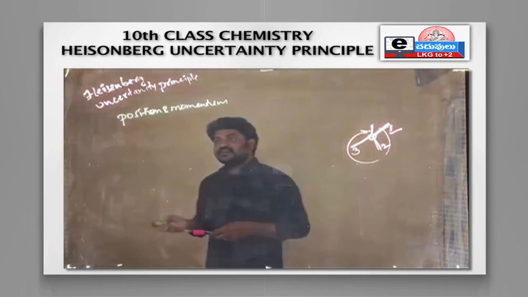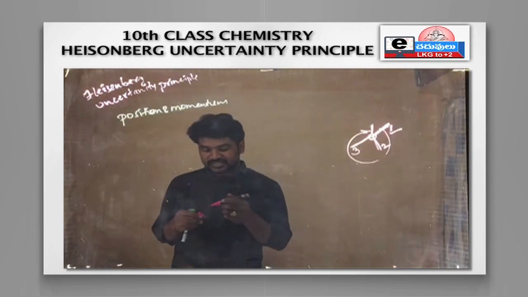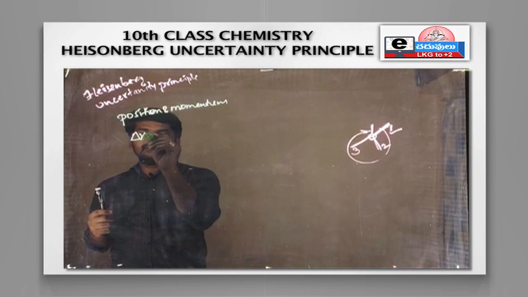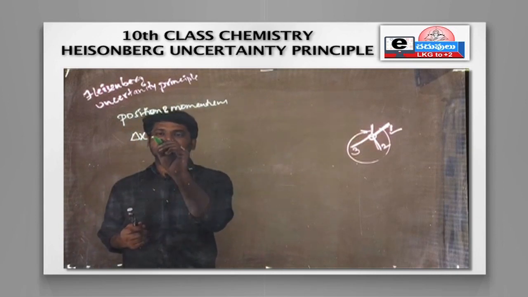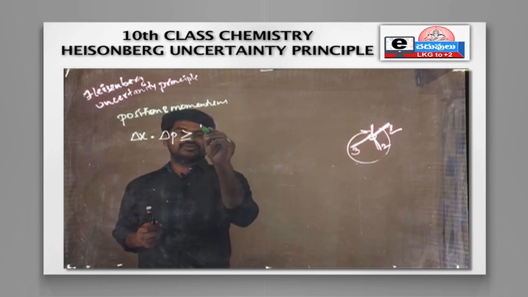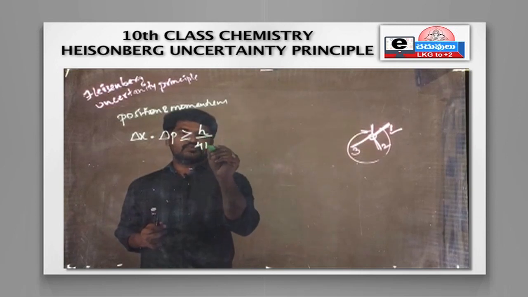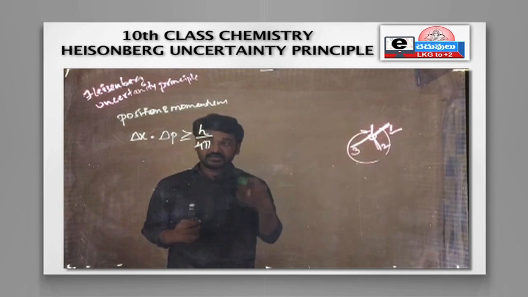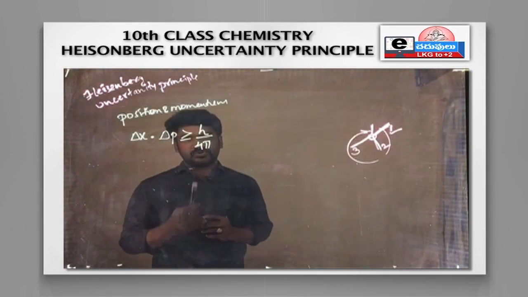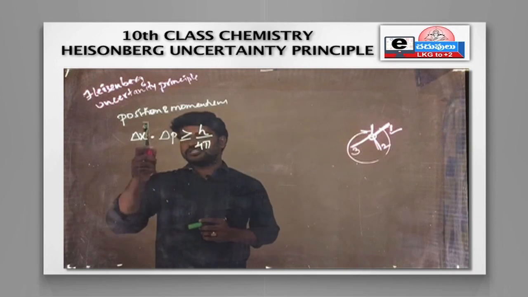So for that, Heisenberg has given one equation. That is delta x into delta p is greater than or equal to h by 4 pi, right? So here delta p means momentum, delta x means position.